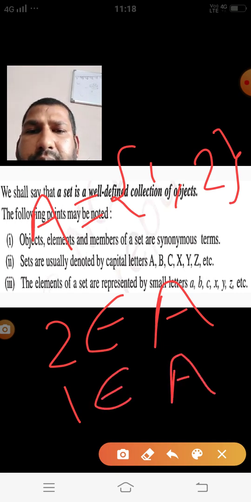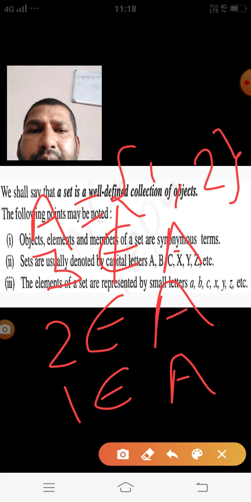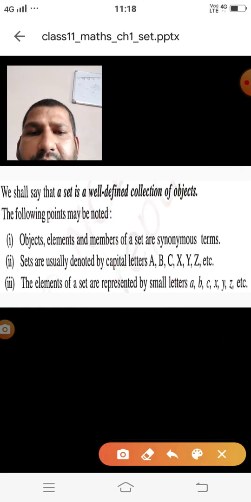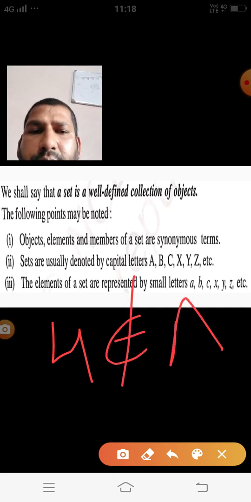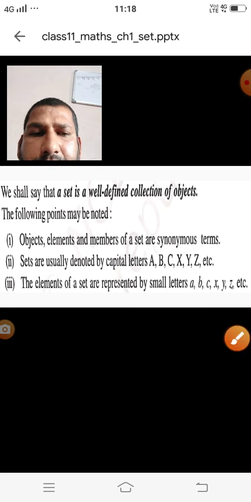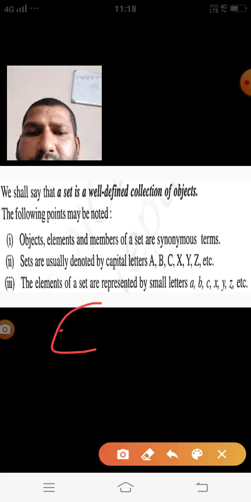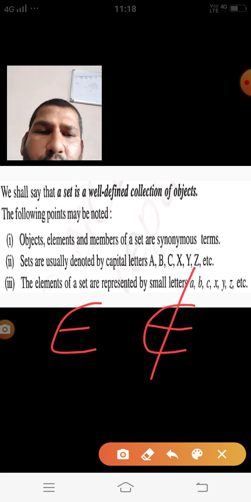One belongs to A, 2 belongs to A. If someone asks what about 3, then 3 does not belong to A. If someone asks what about 4 of this set, then 4 is not an element of A. These two symbols you have to remember: this one we take as belongs to or element of, and this one we call not an element of or not belongs to.